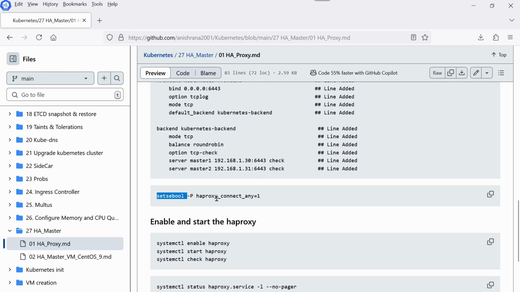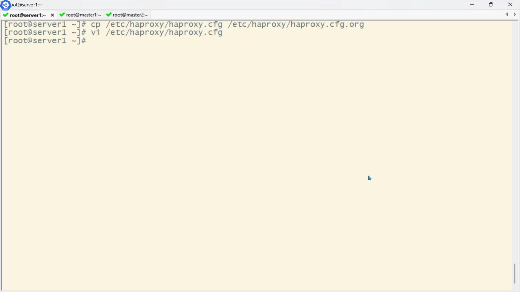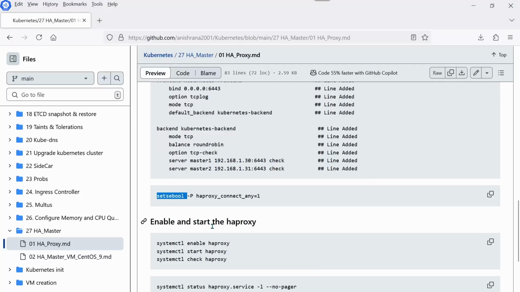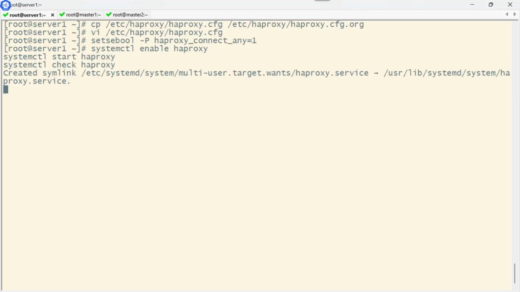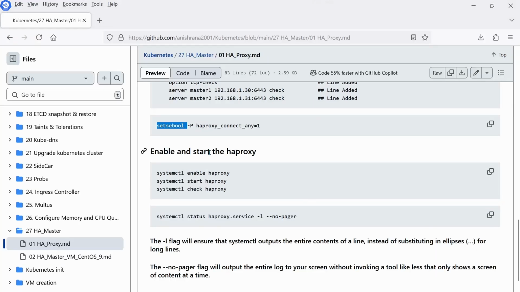After it, I need to add this setsebool -P haproxy_connect_any=1. Otherwise, it will give me an error message. It's time to enable and start the HAProxy. Let me copy here and paste it over here. Over here, we have enabled and started it, and here it also checks the HAProxy.